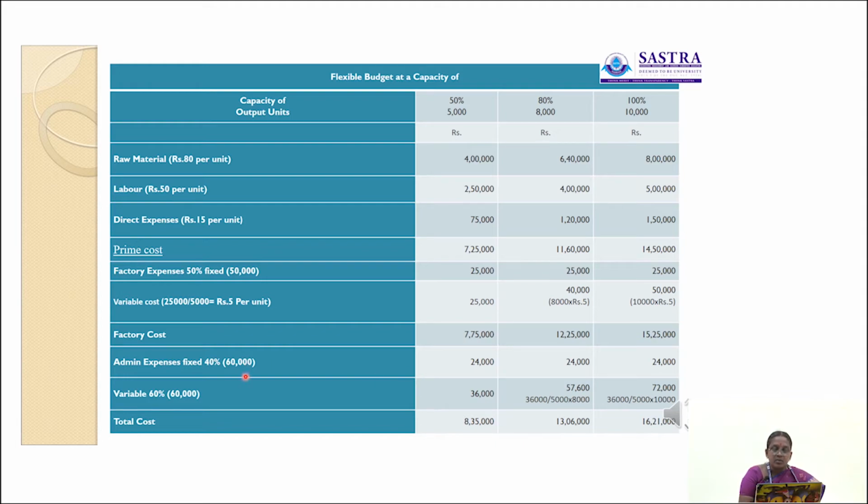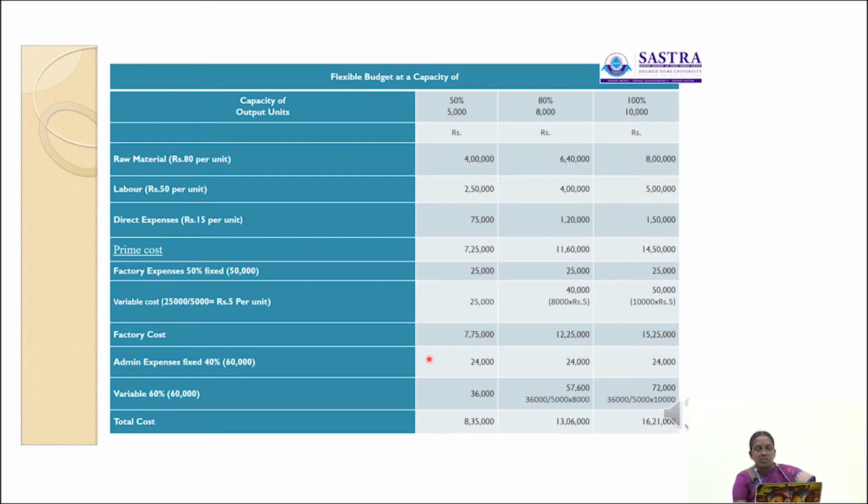So 60,000 is the total expenses incurred for administration. So out of 60,000, 40% is fixed, remaining 60% is variable.